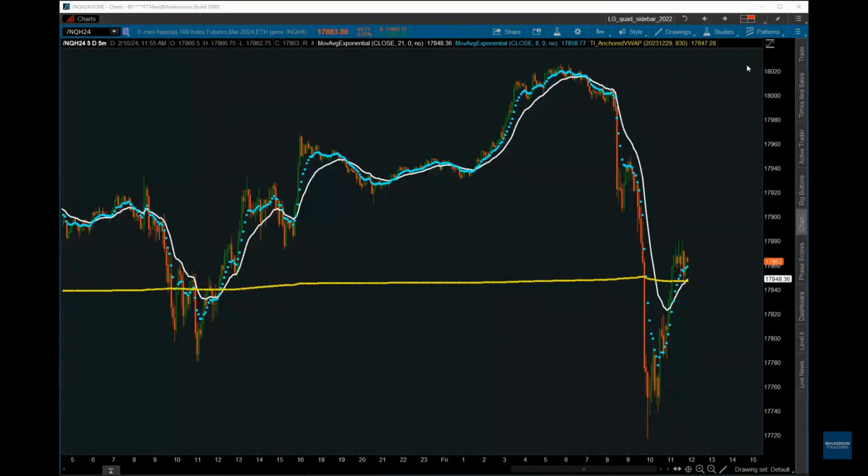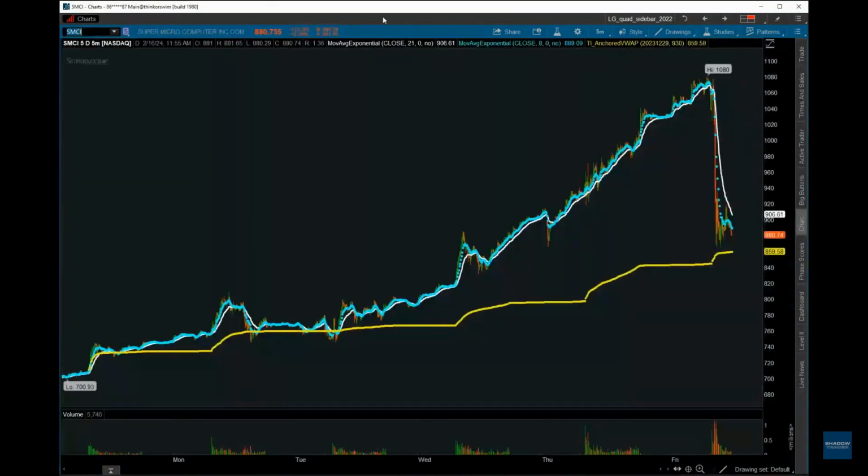The anchored VWAP is when you pick a specific time and date on a daily chart and you anchor the starting point to that time and date. So let's do this SMCI, actually. That's a good example because we want to know particularly where this might pull back. A lot of times stocks will just pull in to the anchored VWAP.